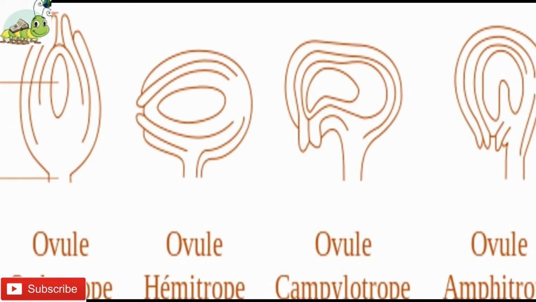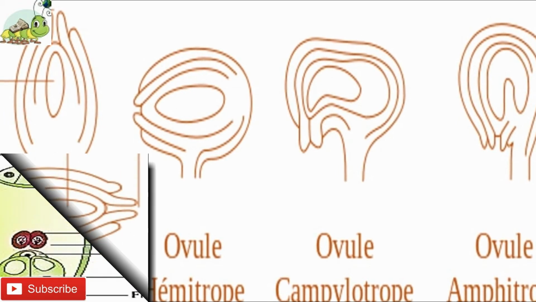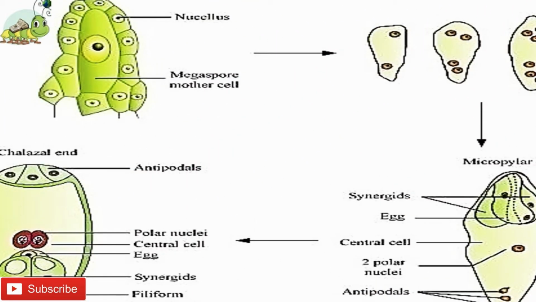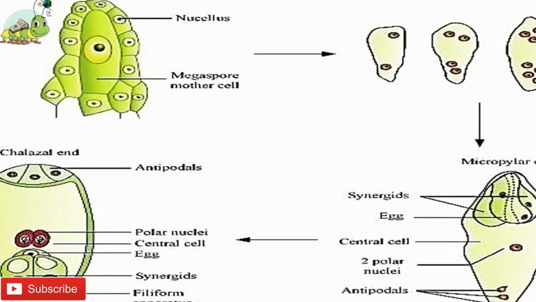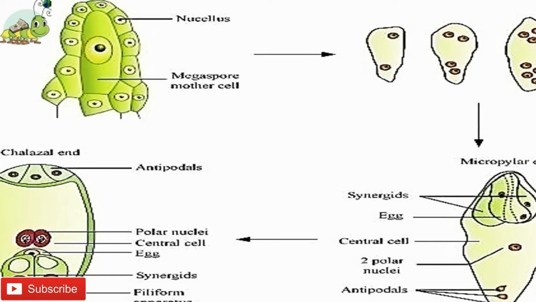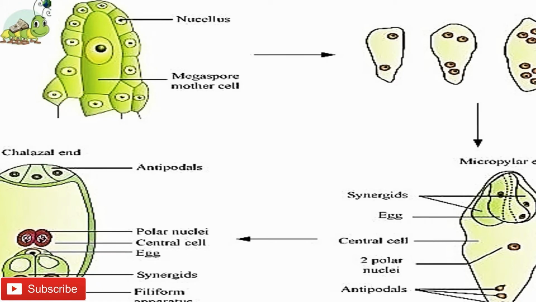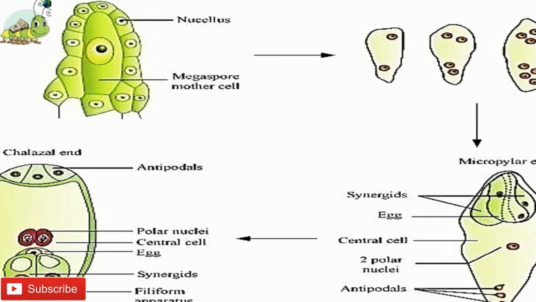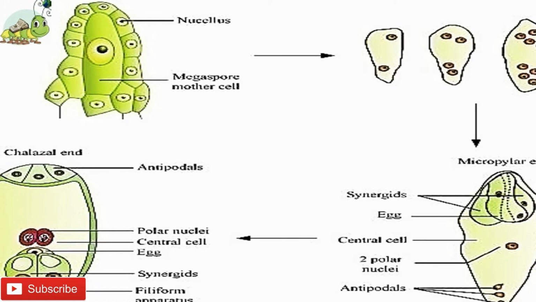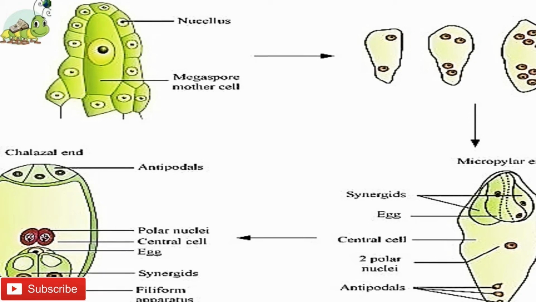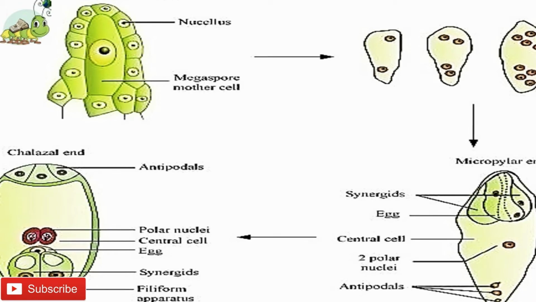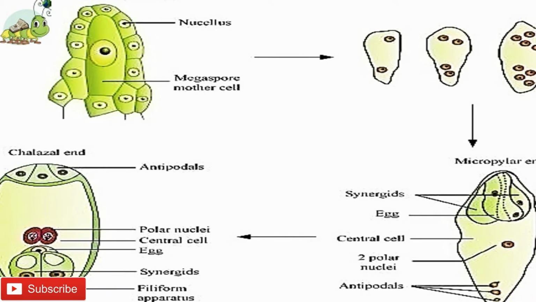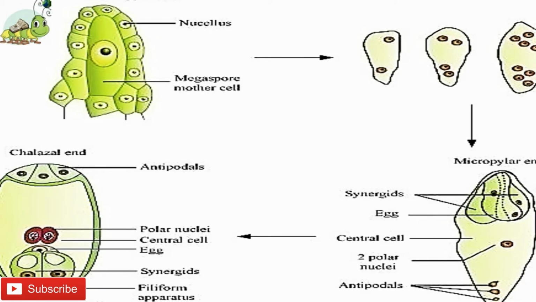For example, orthotropous, the upright or erect ovule, and variously curved ones like anatropous, campylotropous, amphitropous, and circinotropous.